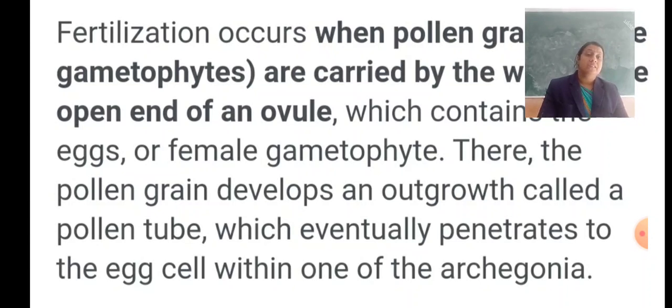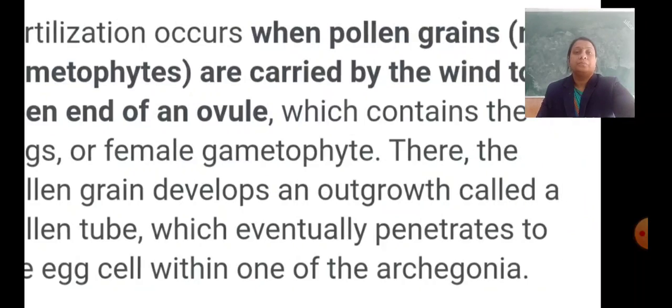Fertilization is the process in which they form a zygote. Here the ovule changes into a seed and the ovary becomes a fruit.